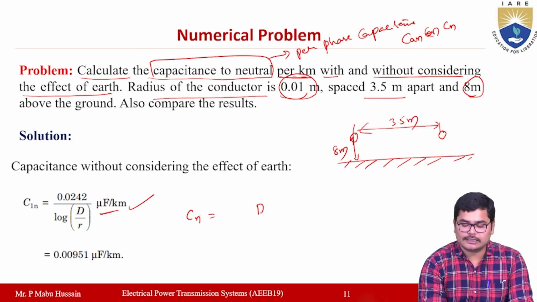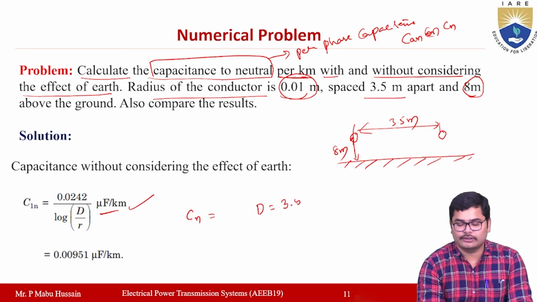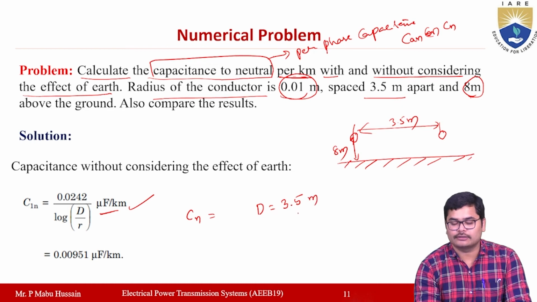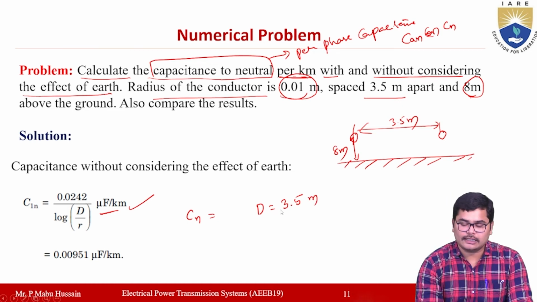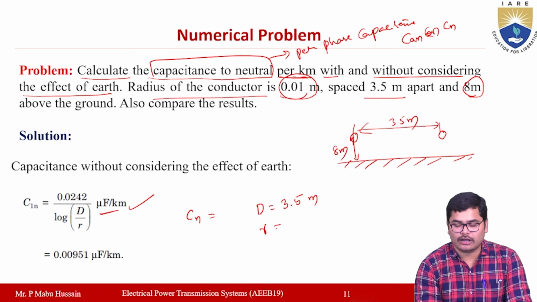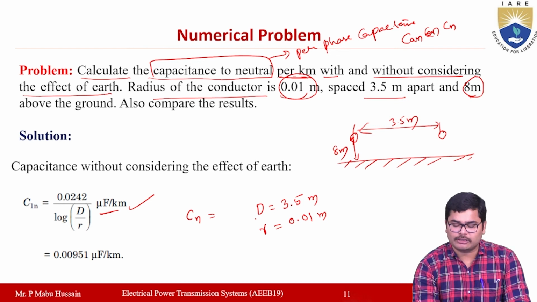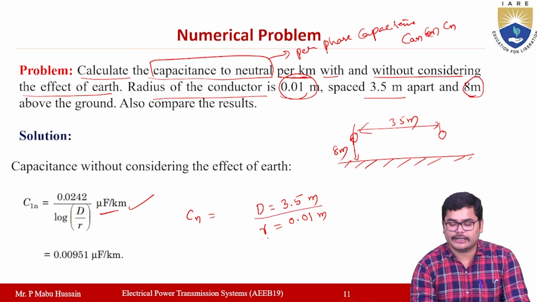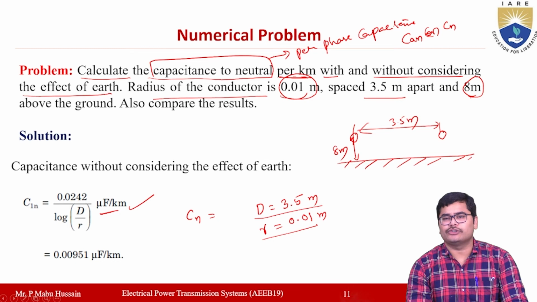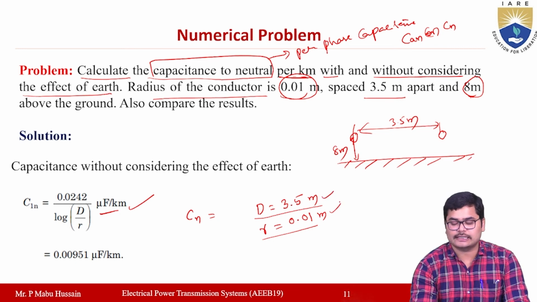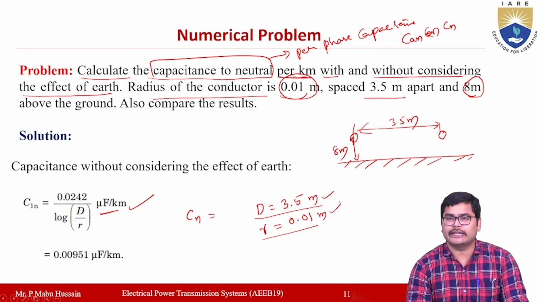The value of d is the spacing between the conductors, 3.5 meters, and r is the radius of the conductor, 0.01 meters. Here the units are the same, so we won't get any problem.